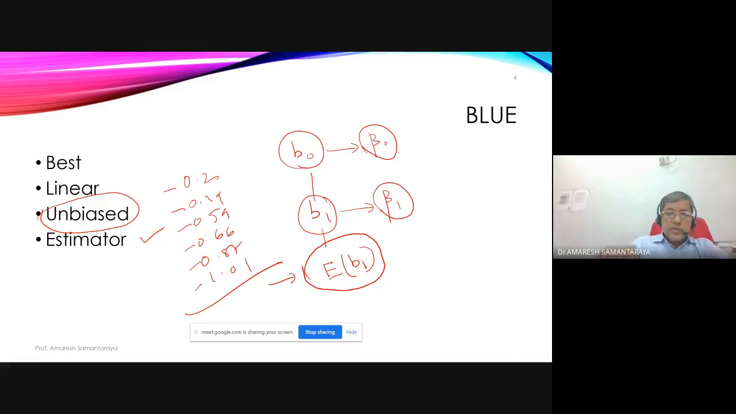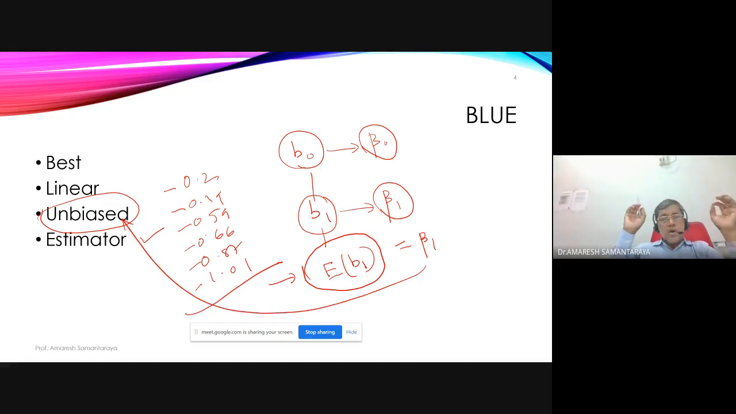Okay. So if the expected value of B1 is equal to beta 1, then we call B1 an unbiased estimator for beta 1. Okay. So unbiased here means that on average, B1 will be equal to beta 1. On average, the estimator will give the value of the population parameter. On average, the sample estimate will give the population parameter. If it does, then we call it unbiased.